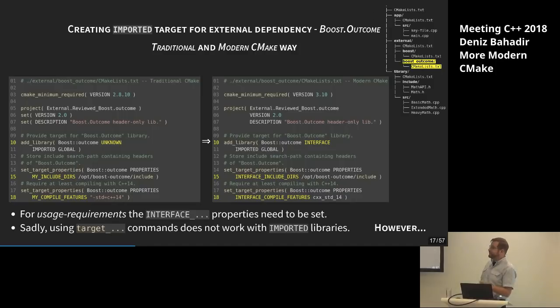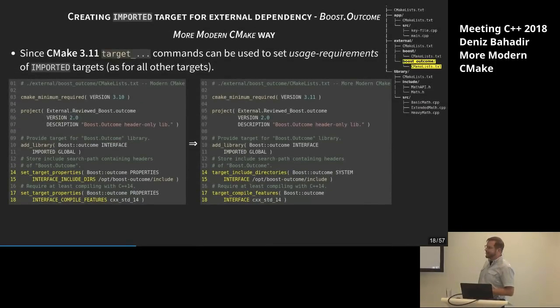And yes, also with more modern CMake, starting from CMake 3.11, we can do that, because now the target_ commands also work with imported targets. So now you see it on the right-hand side. Instead of using set_target_properties and writing out the property we are setting it on, we are using target_include_directories to directly say, okay, we want to set an include directory. And we use the keyword INTERFACE to say that's a usage requirement. We want to set it as a usage requirement, not as a build requirement, which, by the way, wouldn't work for an imported target because there's nothing you can build. It's built already. Similar for target_compile_features, we use that command and set it as a usage requirement.